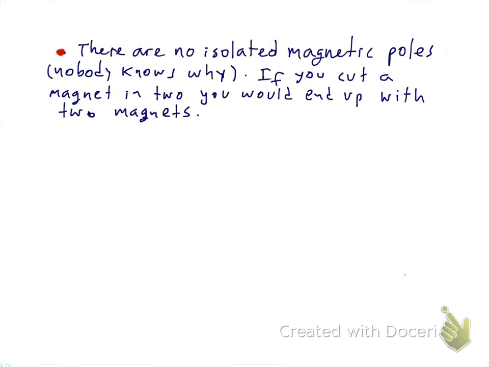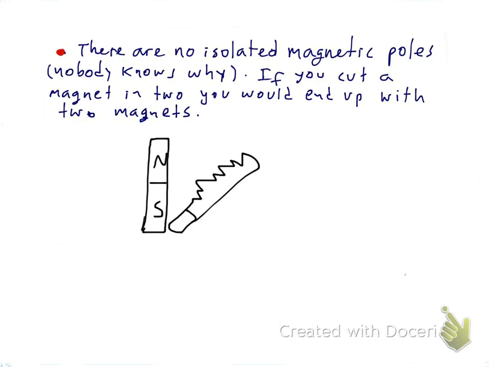A very, very important difference between magnetism and electricity is that so far nobody has measured an isolated magnetic pole. We don't really know why there are no isolated magnetic poles, but that is the case so far. So if you were to take a magnet that has a north and a south pole as usual, and you cut it in two, you do not end up with an isolated north pole and an isolated south pole. Actually, you end up with two smaller magnets, each one with a north and a south pole. So isolated magnetic poles have never been discovered.